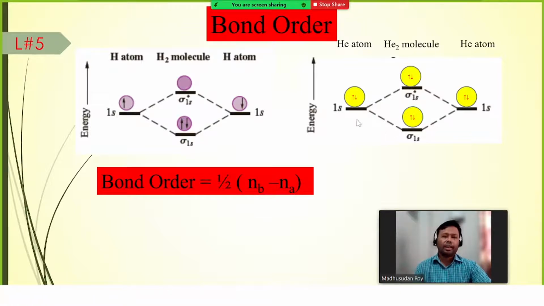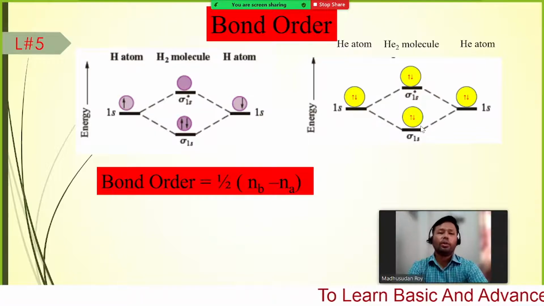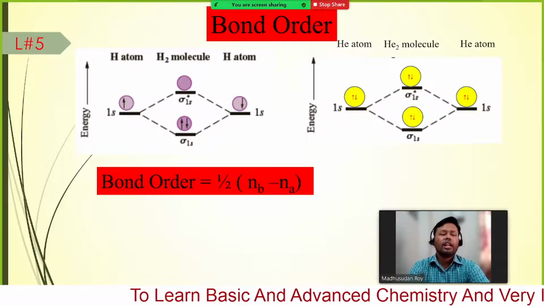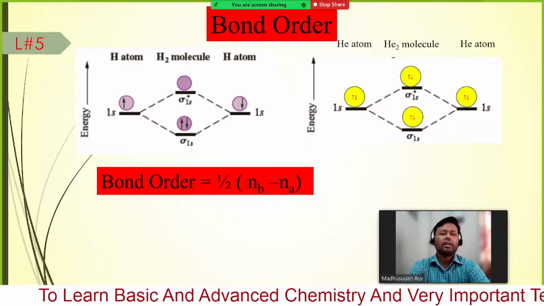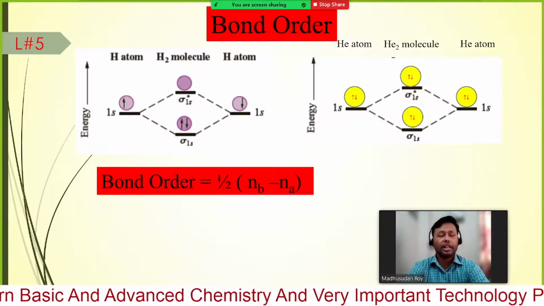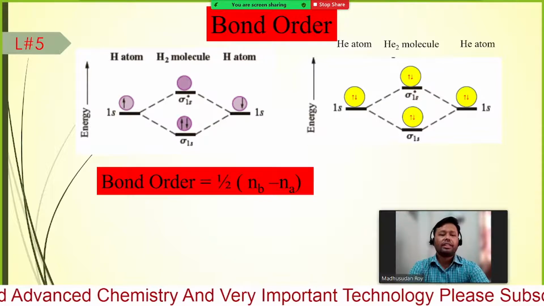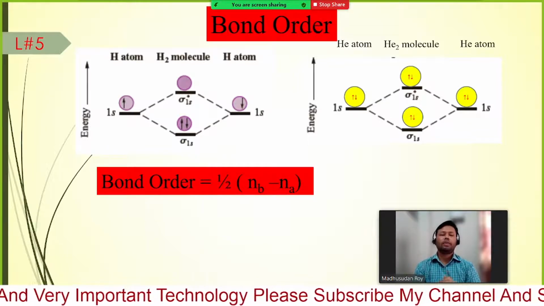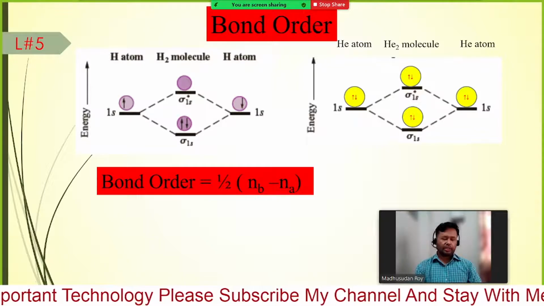Therefore we can easily conclude that the helium molecule has a bond order of 0, and this type of molecule does not exist. You already know helium is an inert gas. Therefore helium cannot form He2. Two helium atoms cannot combine, and this type of molecule does not exist.